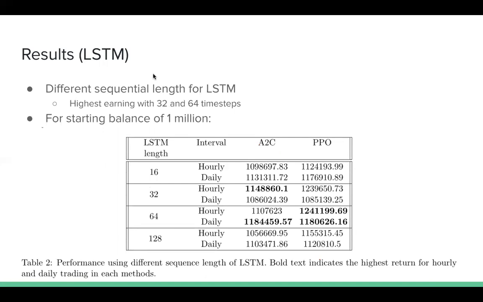And this table tells how the sequence length of LSTM affects the performance. The bold text indicates the highest return for hourly and daily trading in each method. We can see that the agent performs well when the sequence length equals 32 or 64. This is probably because the agent cannot obtain sufficient information when the sequence is too short, and it's hard for the agent to optimize when the sequence is too long.